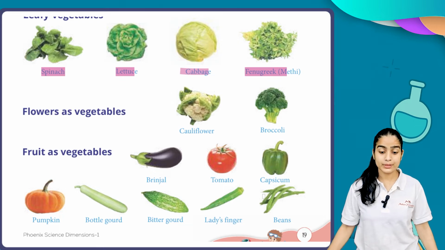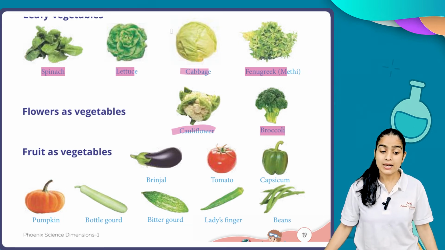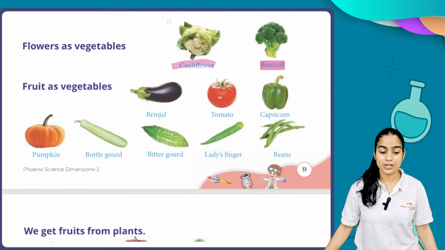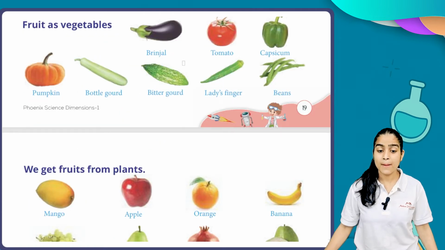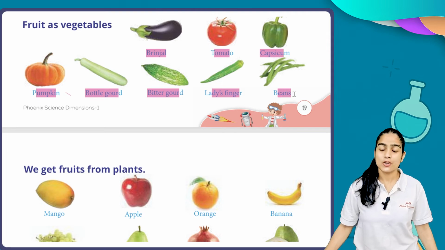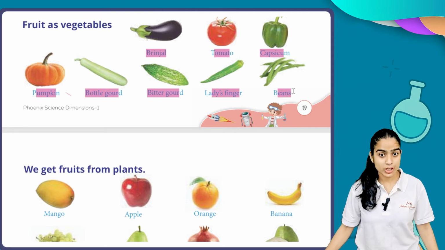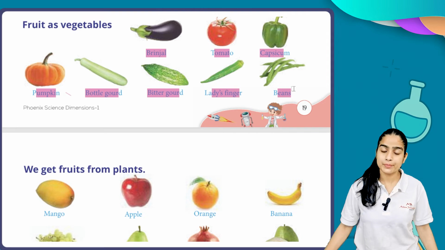For example, cauliflower, broccoli. Okay. Now fruits as vegetables. As fruit we have brinjal, tomato, capsicum, pumpkin, bottle gourd, bitter gourd, lady's finger, and beans. So, these are the vegetables, different parts of the plant we eat as vegetables.